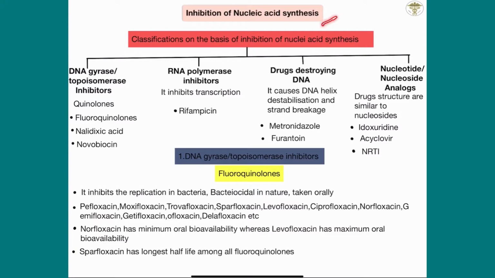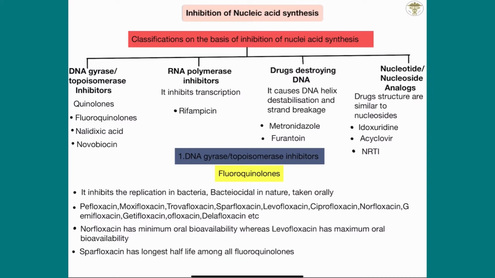Inhibition of nucleic acid synthesis. Classification on the basis of inhibition of nucleic acid synthesis is mainly of four types. First, DNA gyrase or topoisomerase inhibitors, RNA polymerase inhibitors, drugs destroying DNA, and nucleoside and nucleotide analogs. First, DNA gyrase and topoisomerase inhibitors.